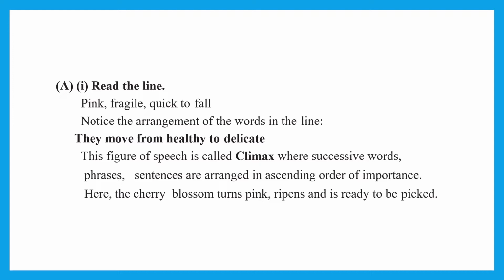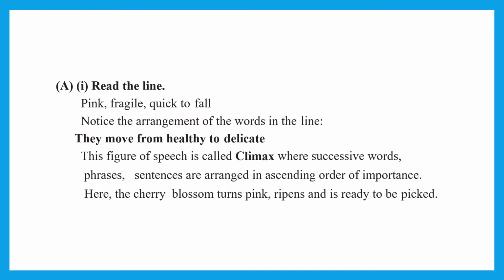This figure of speech is called a climax, where successive words, meaning after that what will happen, ultimately the last thing that will happen. So pink fragile quick to fall means slowly the flowers or the blossoms will become pink, then they will become fragile, that is they will be almost in the stage of falling, and they will quickly fall after some time.